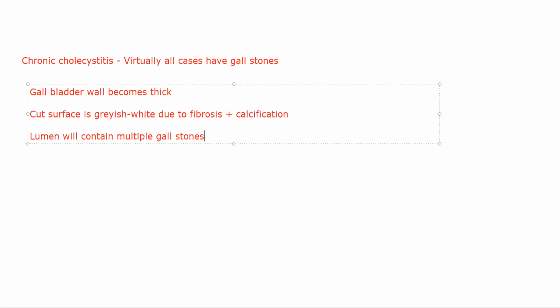It will become congested, or sometimes it will get completely destroyed, as I told you. And what will happen is penetration of mucosa will occur into the layer of the gallbladder. So as the gallbladder wall is undergoing fibrosis and calcification, the integrity of the gallbladder will start loosening. Or to put it in another way, it will not be as strong as it used to be, the wall of the gallbladder.